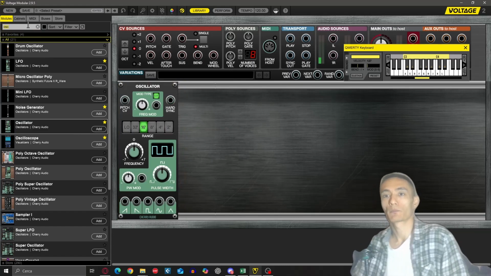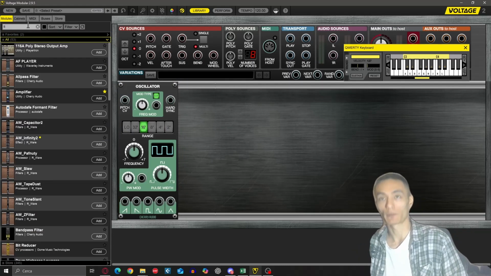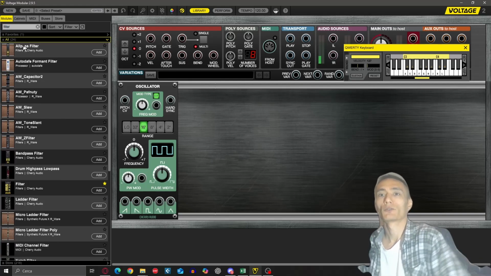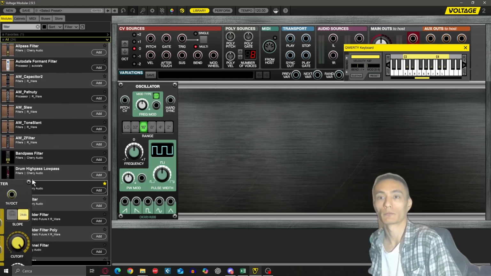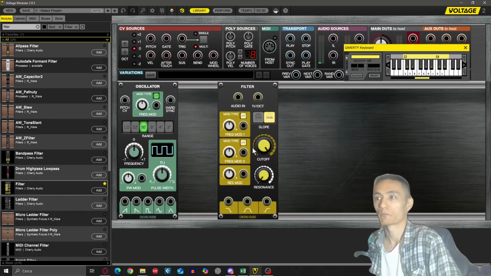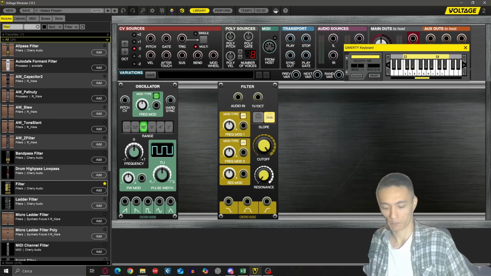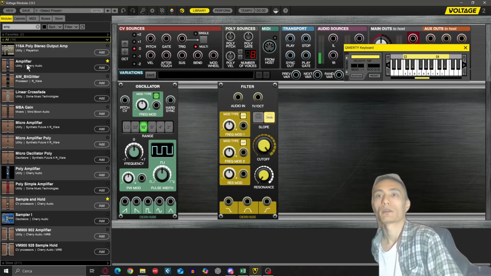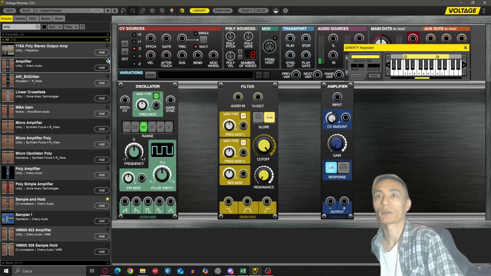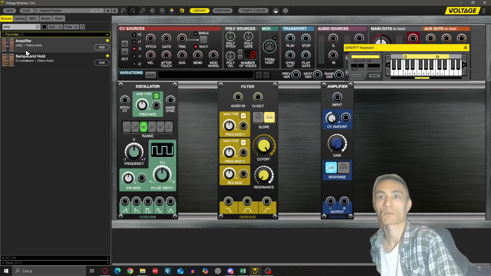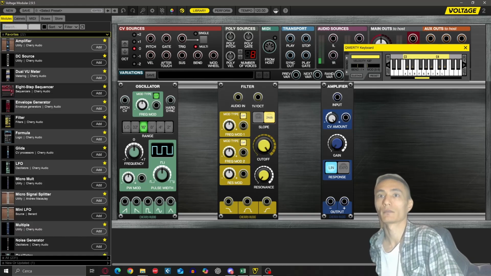Now a filter, so let's look for a filter. So there are many for me, just pick this one, filter, okay? The yellow one, be careful. And then an amplifier. There you go, this one. If you want, you can save them in your favorites so that you have it here. Okay, so last but not least, the envelopes.